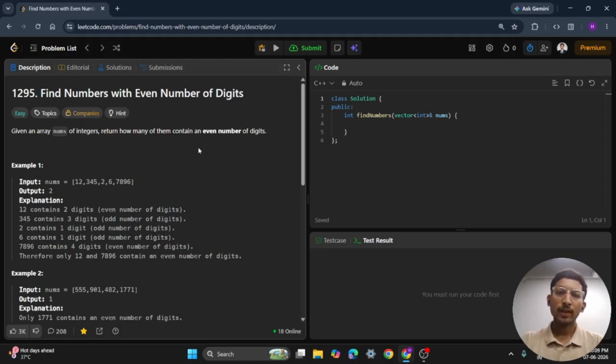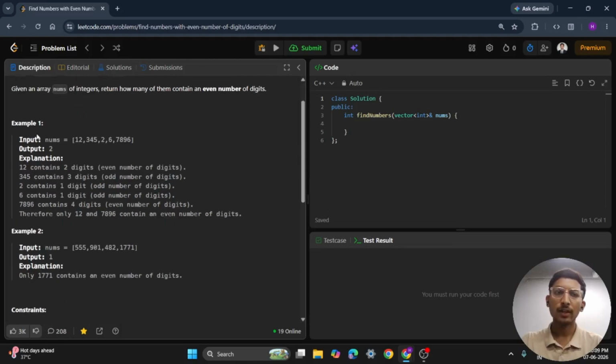So we are given an array of integers. Our task is to count how many numbers contain an even number of digits. If we look at example one, it has the number 12, which has two digits, 345, which has three digits, then 2, which has one digit, then 6, which has one digit, and 7896, which has four digits. Only 12 and 7896 have an even number of digits. Therefore, the answer is 2.